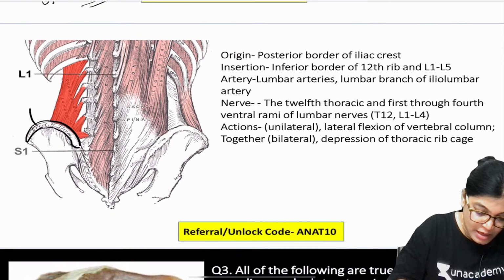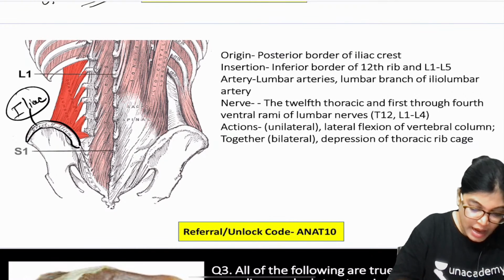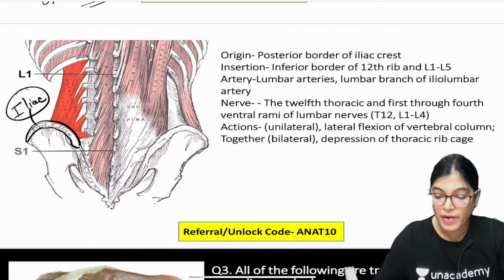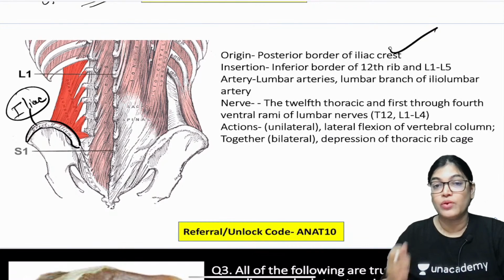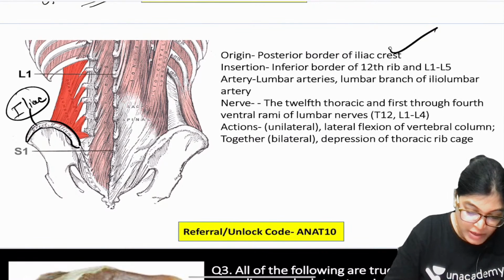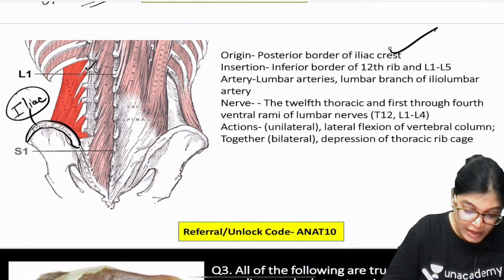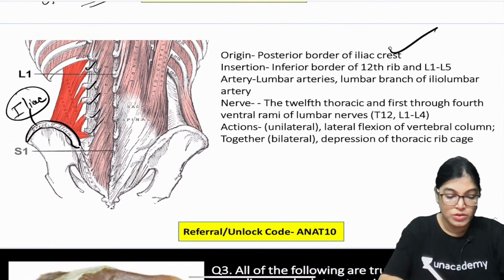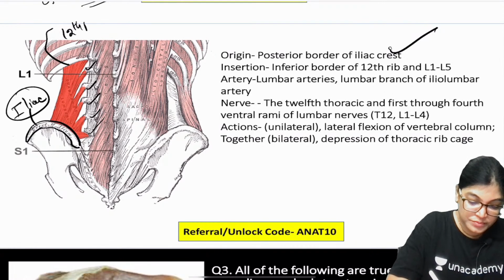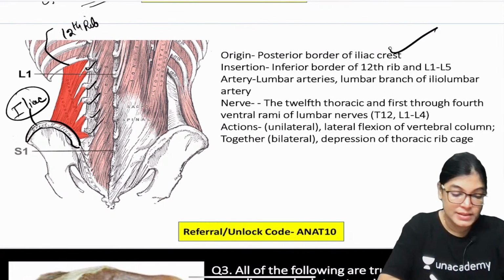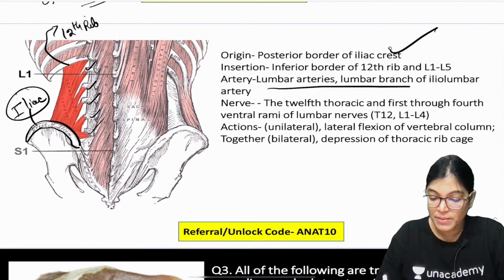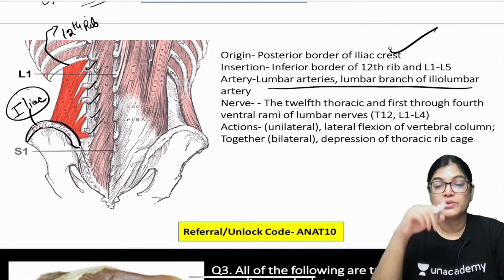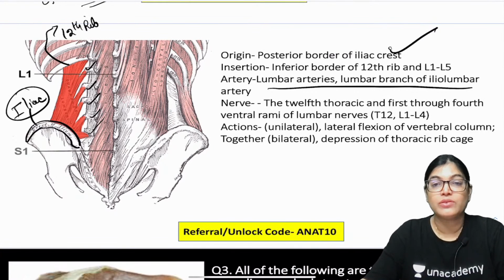Okay, so this is the iliac crest, and from the posterior border of the iliac crest it is originating, inserting into the 12th rib and L1, L2, L3 and L4. Can you see here, these are the lumbar vertebrae. So this is L1, L2, L3, L4, L5, and it is also inserting onto the 12th rib. Arterial supply is the lumbar artery and the lumbar branch of the iliolumbar artery, and the nerve supply is the 12th rib and nerve fibers of L1, L2, L3 and L4.